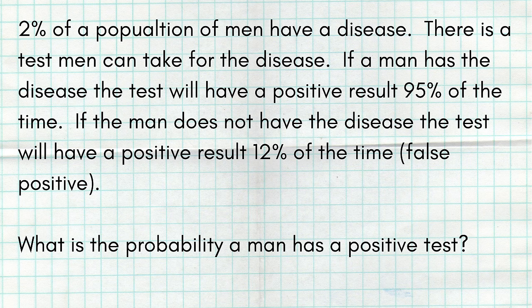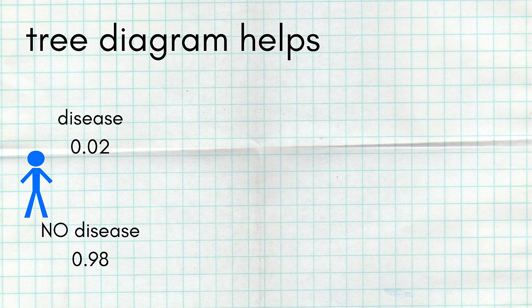Now, what a lot of students want to do right away is they just want to say, oh, 95 is positive, 12% positive, add those together, but then you get a number bigger than 100%, which in probability world, that's impossible. So let's take a look at this problem. Let's really think about all the different probabilities given. First, 2% probability that a man has the disease. Well, the complement would be the man does not have the disease, 98%. That's going to help us.